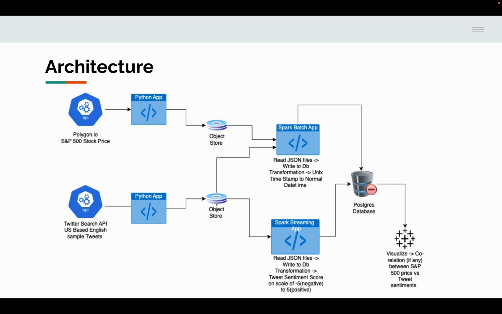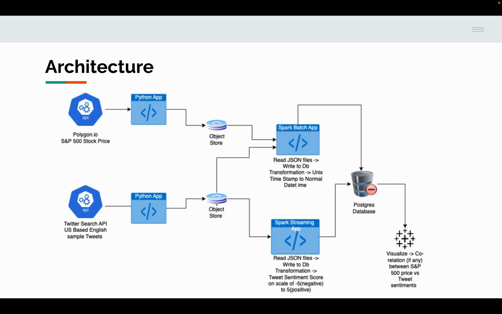And downstream, I had Spark batch processes that loaded the stock data into a table in Postgres. I also had another batch process which loaded data that I had extracted previously in terms of tweets, and determined sentiments using Stanford's CoreNLP library and wrote back the results into a table in Postgres.